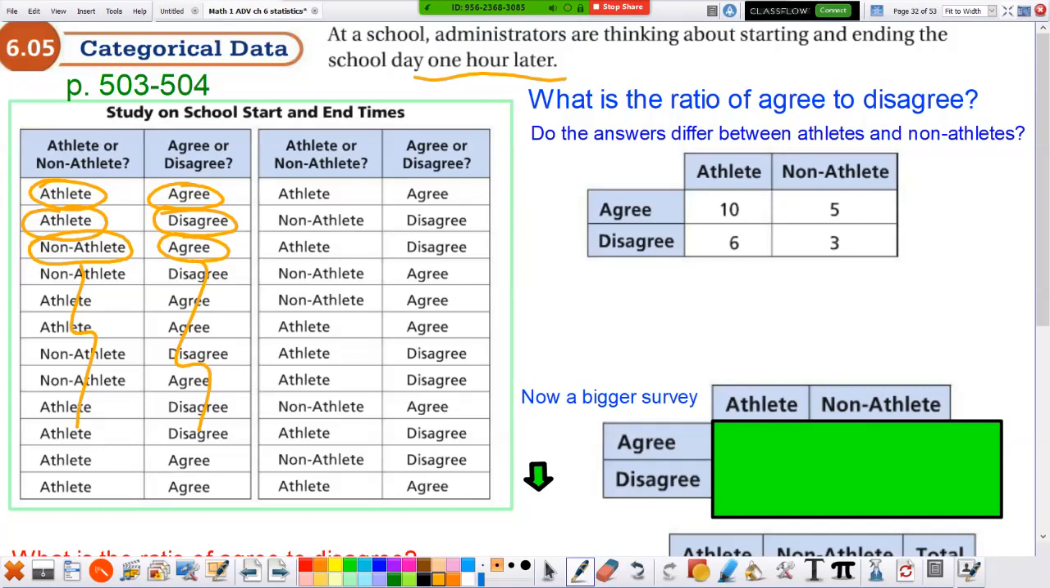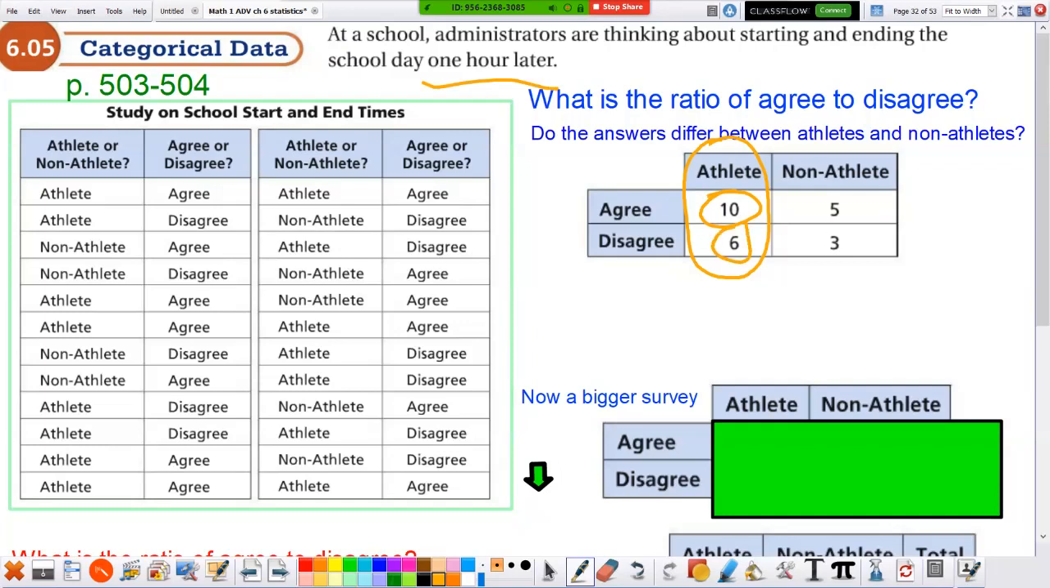Well, let's add them up, and we did that over here. What is the ratio of agree to disagree? Of all the athletes, here's what they said. 10 of the athletes said, yes, I want to start an hour later. They agree. And 6 said no.